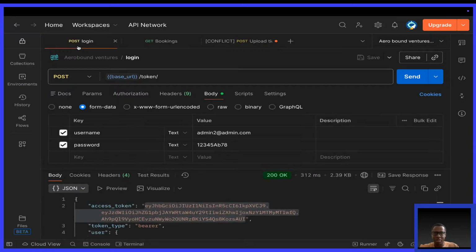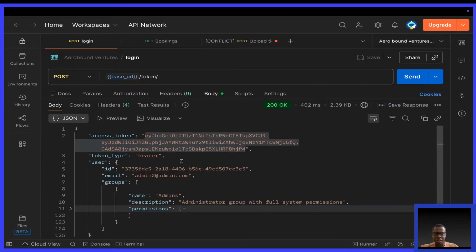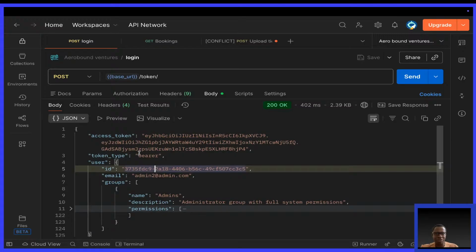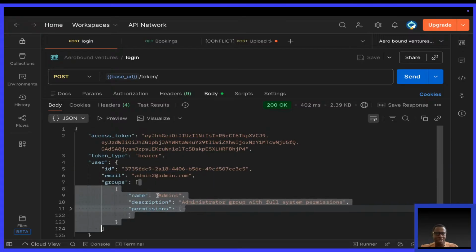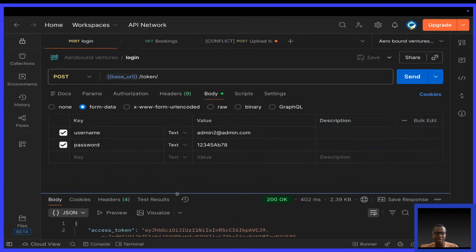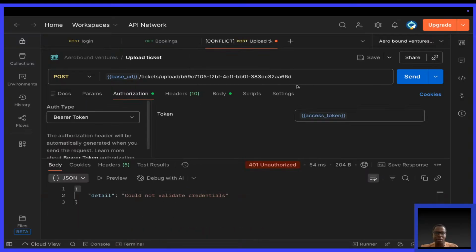So let us go to login. Login again, we have this admin. Remember, we created our admin using the CLI tool. Again, if you've not watched that video where I'm creating that CLI tool, please do not miss out, go and watch that video. So click send. We have an access token. I'll set a variable, access token, and like you can see, we have the same information: the user ID, groups. This is nice.